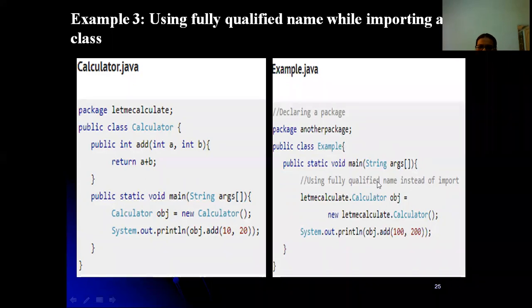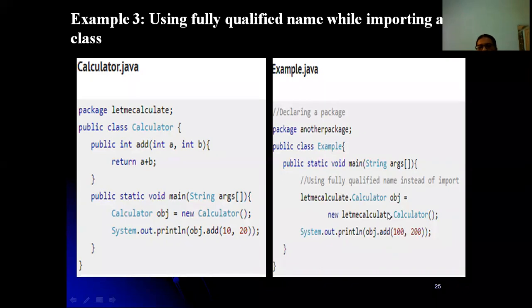Instead of importing it, we are using letmecalculate.calculator, indicating that inside the letmecalculate package we have a calculator class. Using that we are creating an object, and while allocating memory also, you have to use the fully qualified name as letmecalculate.calculator. This you should remember, right?